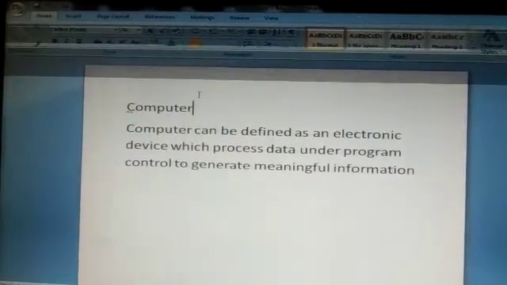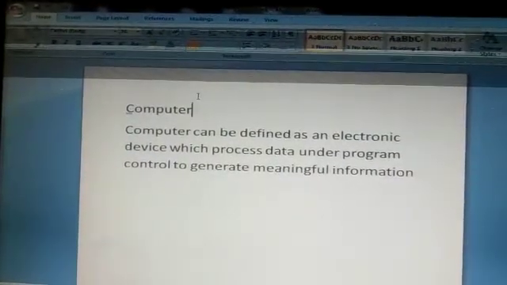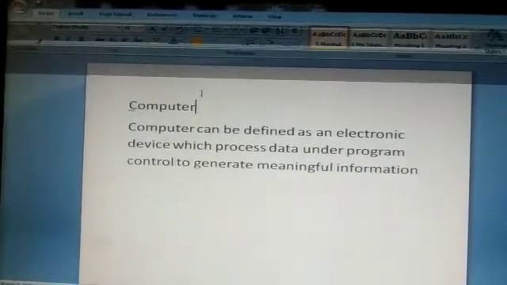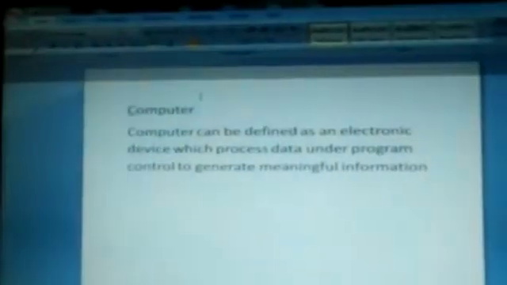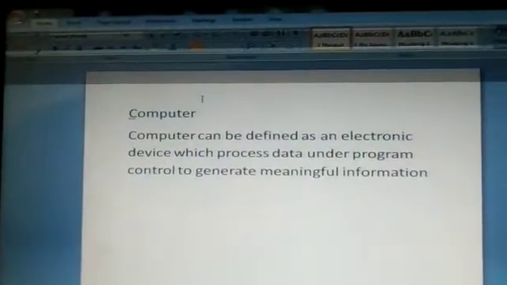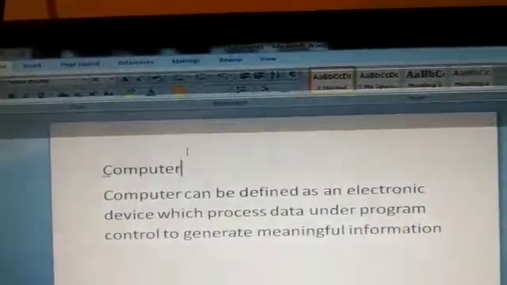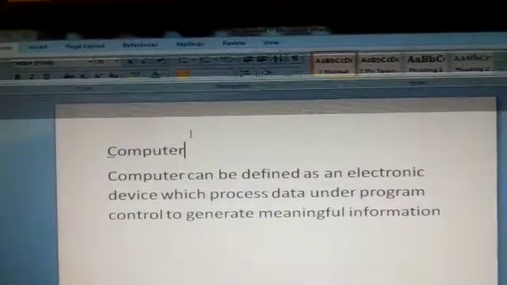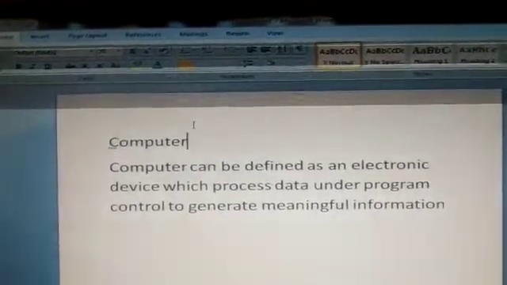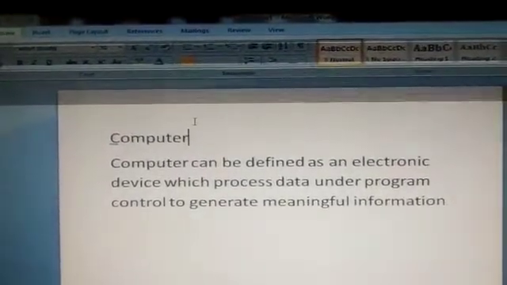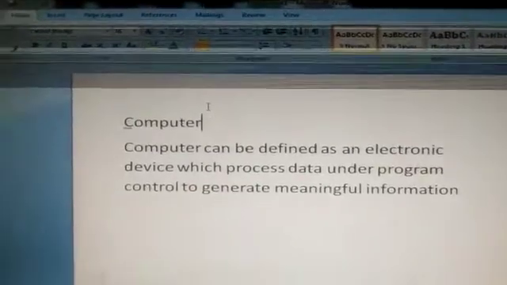Computer can be defined as an electronic device which processes data under program control to generate meaningful information. Students, you can see here on the top it is written, by default, Document 1, which I have discussed already.